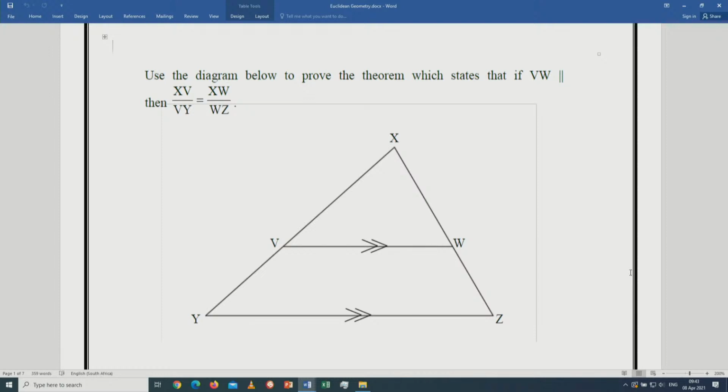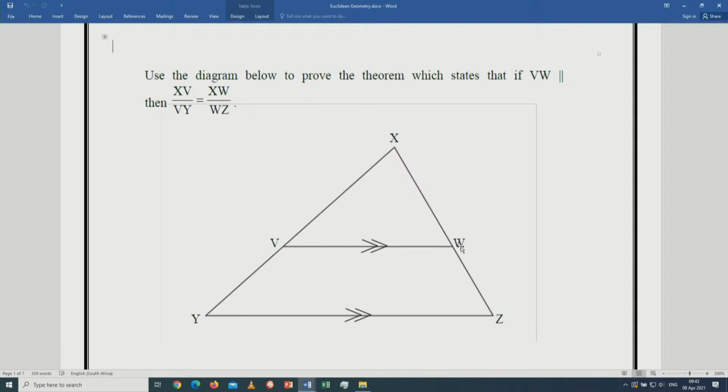We call this the bookwork. Any CAPS compliant textbook has got the proof. Grade 12 learner, go and revise. Start with the construction. All the constructions, like joining or drawing a line from V to X, perpendicular to XW, go through that. Prepare yourself for the proof of this theorem. It's the proportionality theorem.